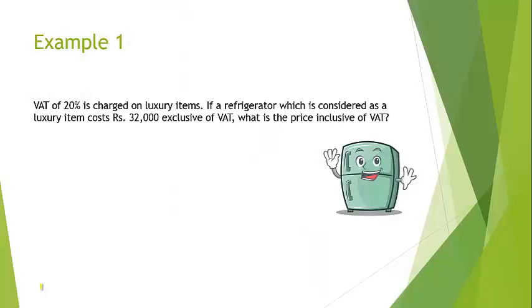Example 1. VAT of 20% is charged on luxury items. If a refrigerator, which is considered a luxury item, costs 32,000 rupees exclusive of VAT, what is the price inclusive of VAT? So 32,000 rupees is the amount which does not contain the VAT. We are asked to find the price of the refrigerator with the VAT amount.